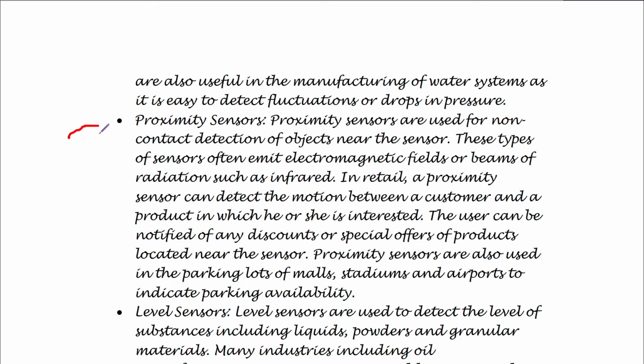Then we come to another category of sensor called proximity sensors. You must have heard of these, and maybe even used them in a project. So proximity sensors are used for non-contact detection of objects near the sensor. Without contact is the important point here. These types of sensors can either emit electromagnetic fields, that is EMF waves, or beams of radiation like infrared.